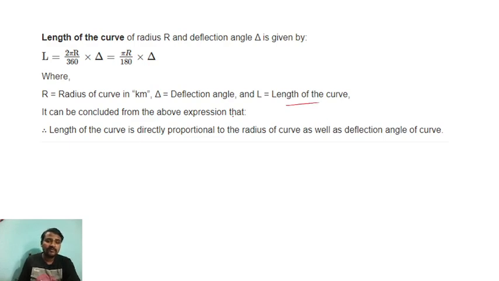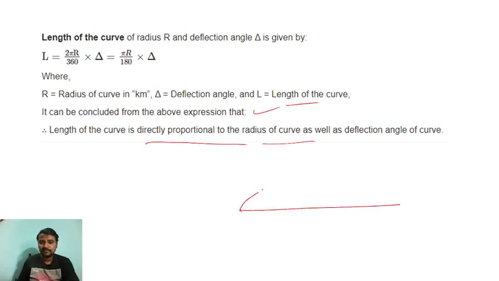It can be concluded from the above expression that the length of the curve is directly proportional to the radius of the curve. See, this is the length of the curve, and it is proportional to the radius of the curve as well as the deflection angle of the curve.